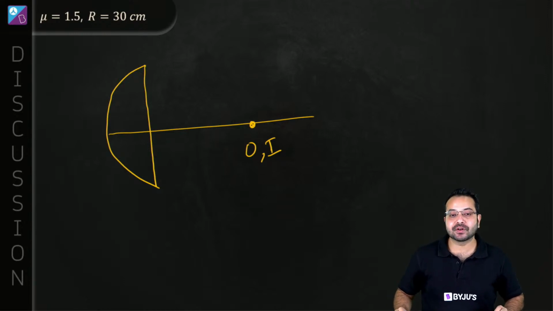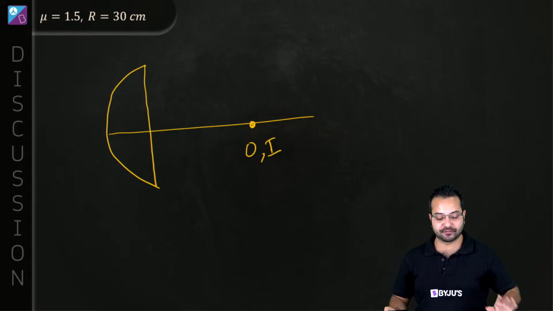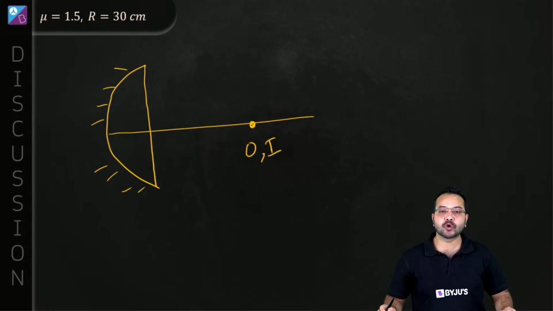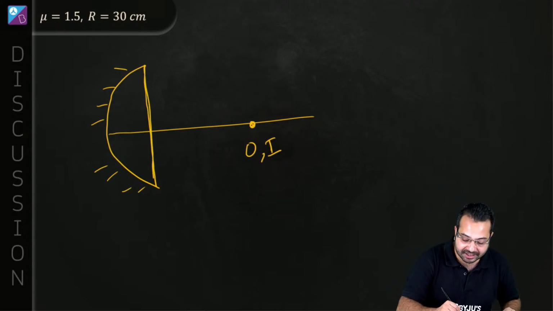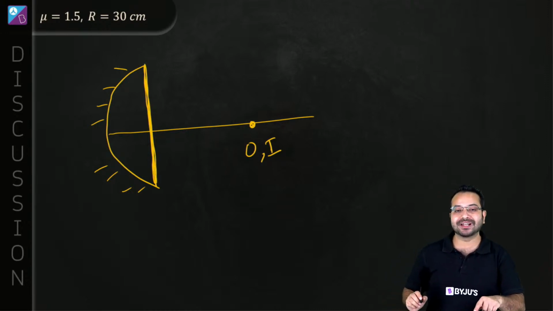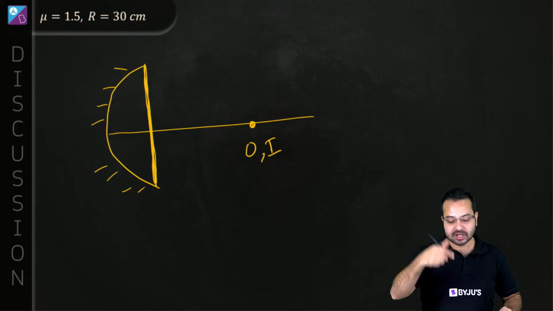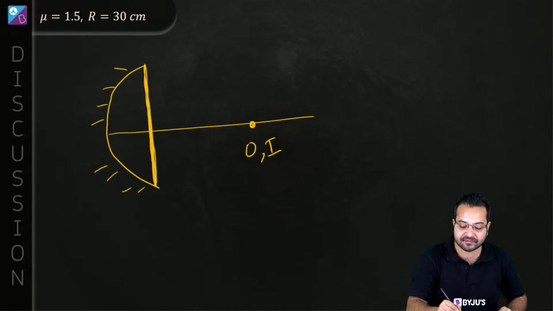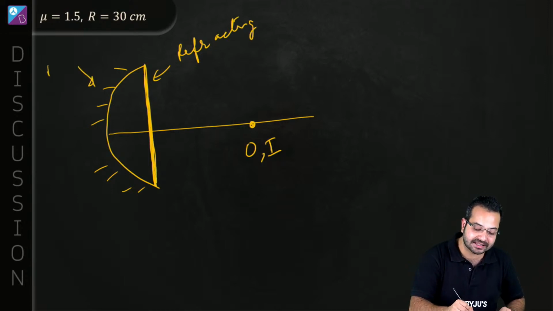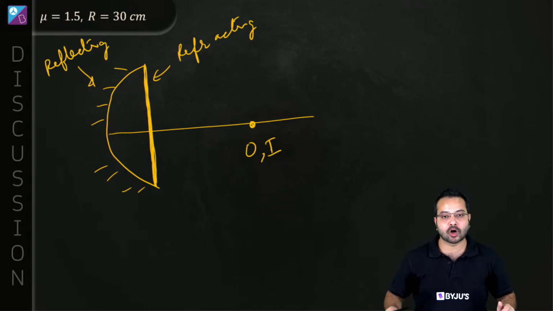Alright, the object and mirror, the object and the image have to coincide, only then this situation is going to be fulfilled. Now when we have silvered this, it is going to be a combination of one refracting surface over here. This is no more a lens because a lens has two refracting surfaces. Now this is a combination of one refracting surface, and this becomes a mirror, which is a reflecting surface. So this becomes a combination of one refracting surface and one reflecting surface.